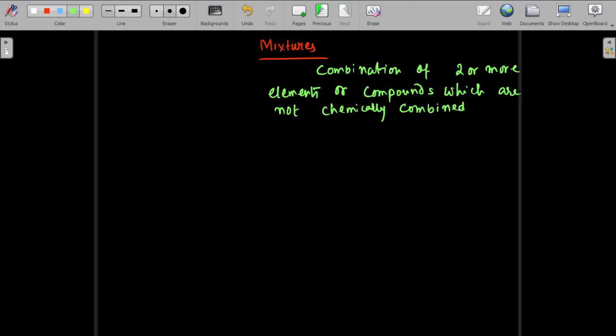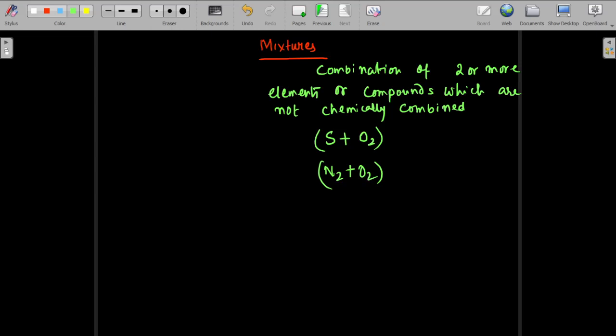How will it look? Like sulfur plus oxygen. If you don't heat it, it will not react, so it's a mixture. Like nitrogen and oxygen, that is the air present all over you right now. It's a mixture because this N2 and O2 are not chemically combined. If they react and become chemically combined, then they are not a mixture.